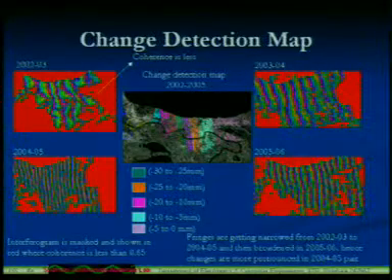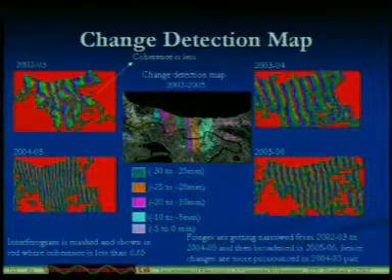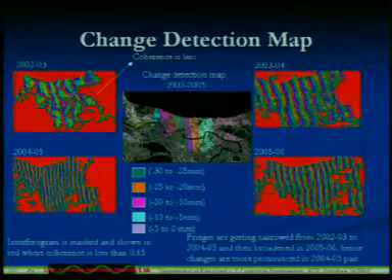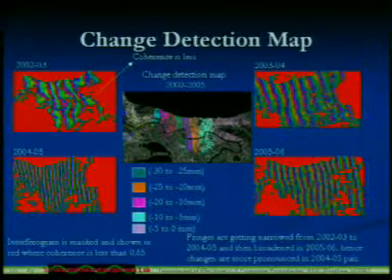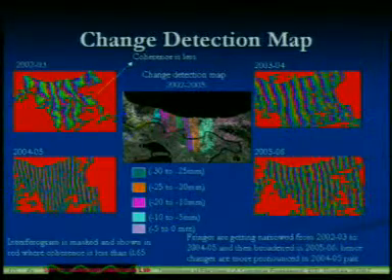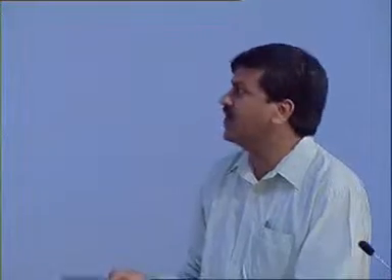We have calculated the changes that occurred in the 30 to 25 millimeter, 25 to 20 millimeter, and 5 to 10 millimeter ranges. Now we are verifying our results with the CSA people, and we are waiting for their response. So fringes are getting narrower from 2000 to 3, 4, and changes are more pronounced in 2004 and 5.